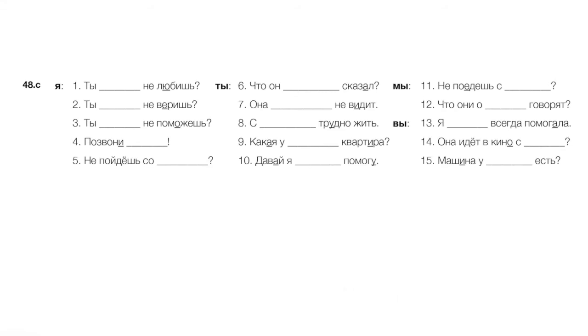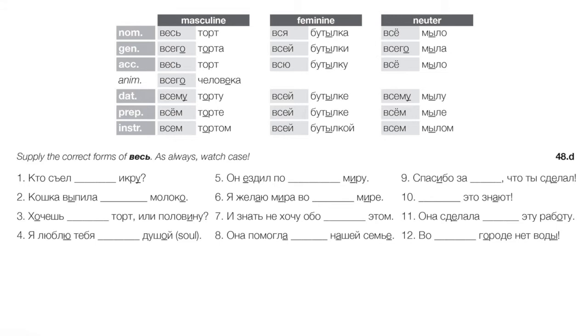14, she's going to the movies with, or is she going to the movies with you? Okay, again, this could be polite or plural, right? We don't know. In any case, the instrumental here would be Она идет в кино с вами. And 15, do you guys have a car? Right? Машина у вас есть? Right? Genitive with u.